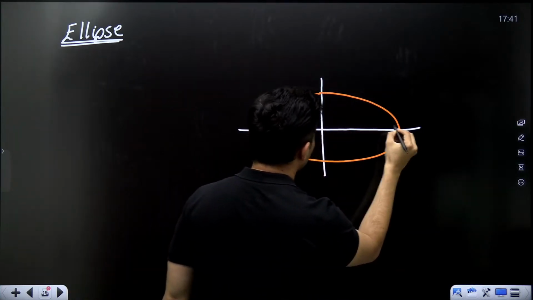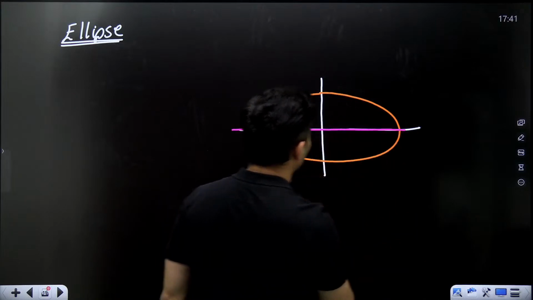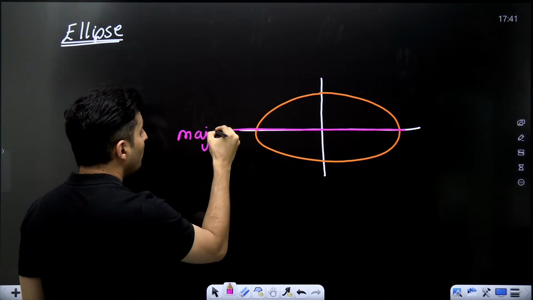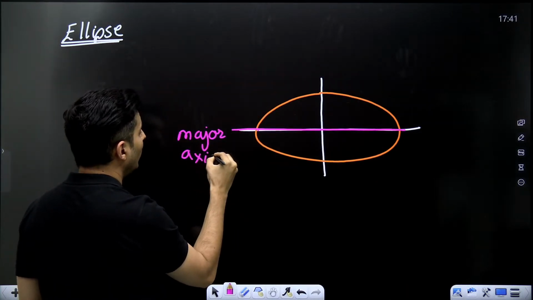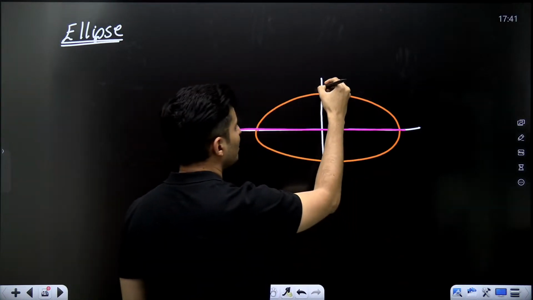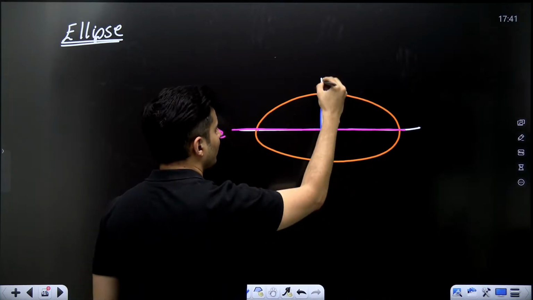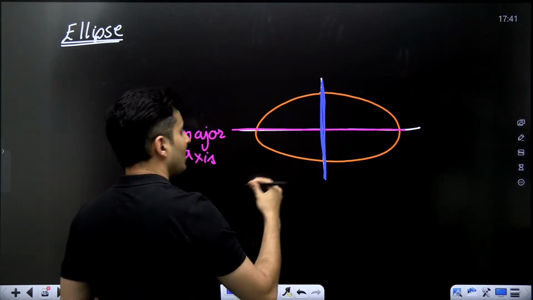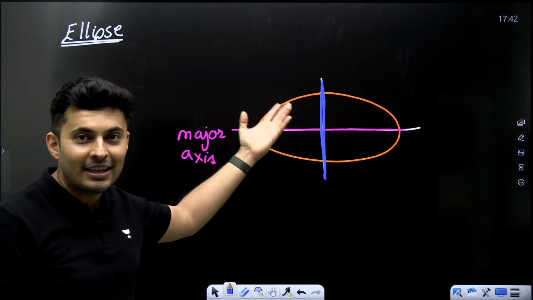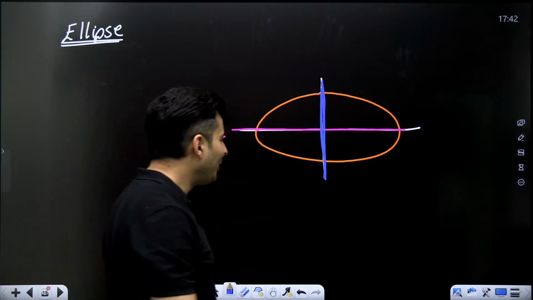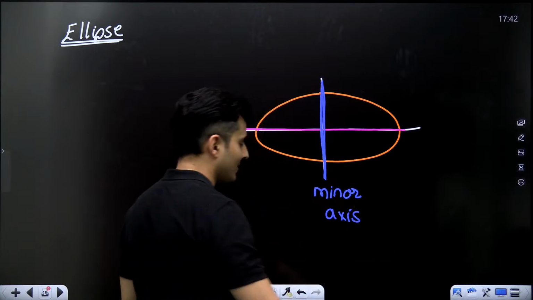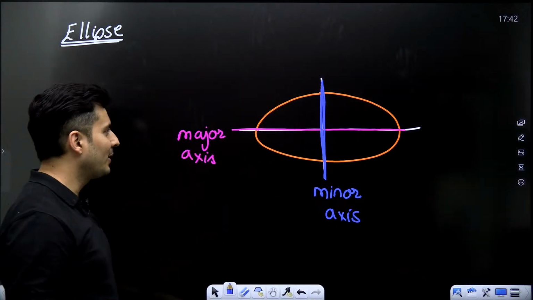Do you know what this particular line is called? This line, because it is on the bigger side, is called the major axis. What is it called? Major axis. Now, no points for guessing this. What will this line be called? Because it is on the smaller side. If this is major, this will be what? Obviously minor. So this is nothing but the minor axis, my dear warriors. This is the minor axis. Very good.